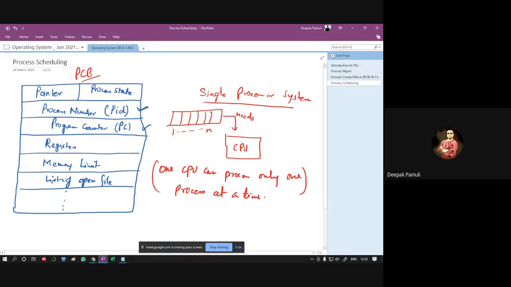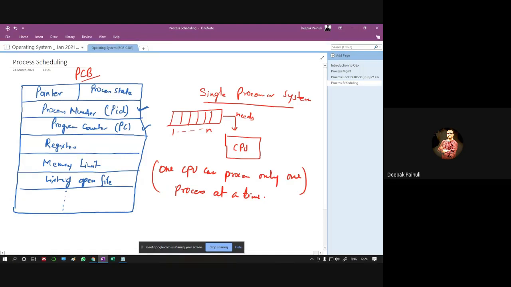That's why we are going to process scheduling. That means we need to schedule our processes. What are the processes we have in the system? We must schedule them to different queues, system queues available with us for complete execution of that particular process, right?